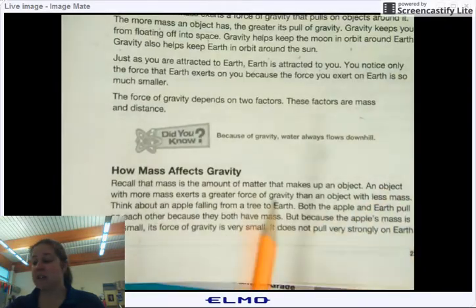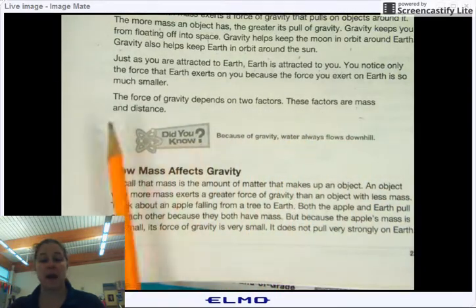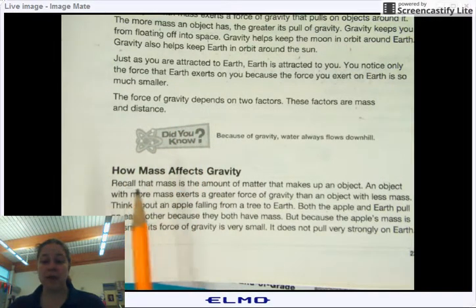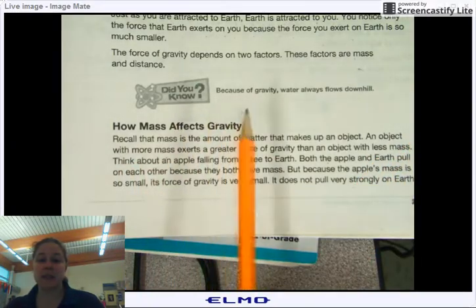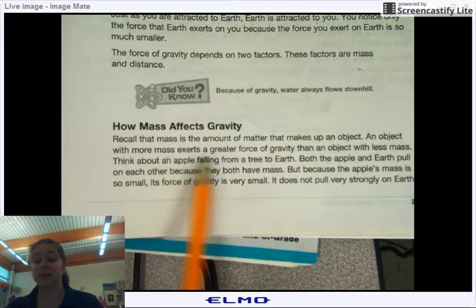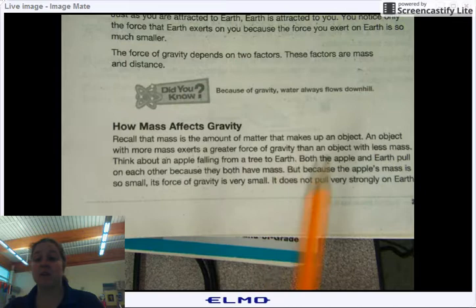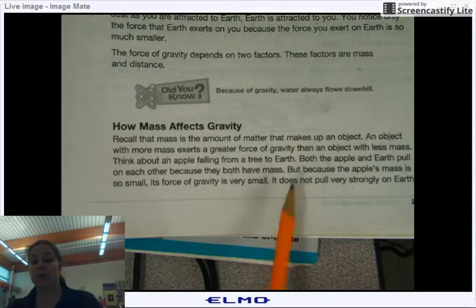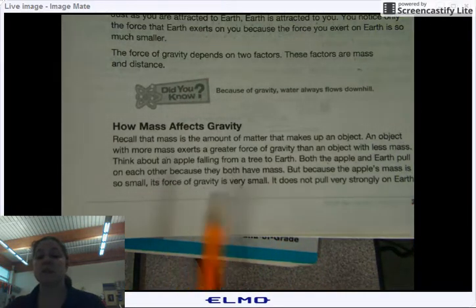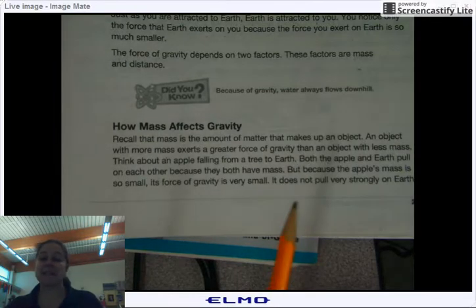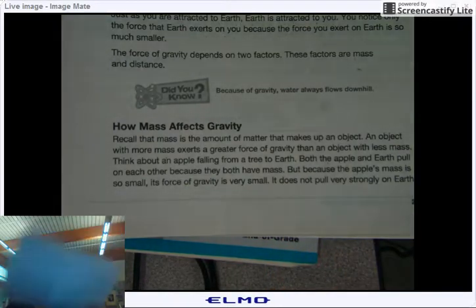The force of gravity depends on two factors. These factors are mass and distance. Recall, mass is the amount of matter that makes up an object. An object with more mass exerts a greater force of gravity than an object with less mass. Think about an apple falling from a tree to Earth. Both the apple and the Earth pull on each other because they both have mass. But because the apple's mass is so small, its force of gravity is very small. It does not pull very strongly on Earth.